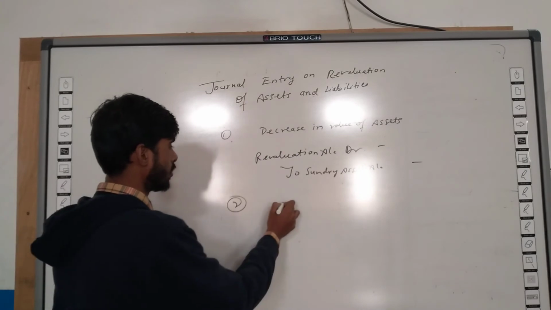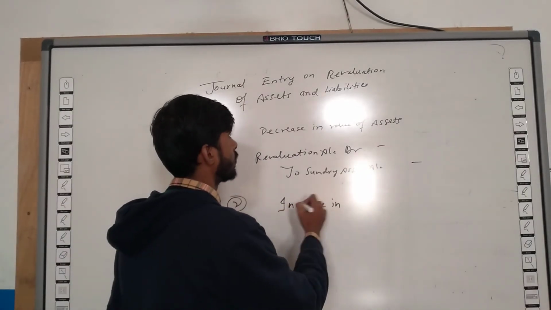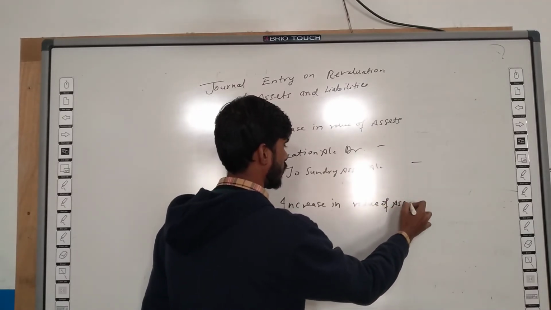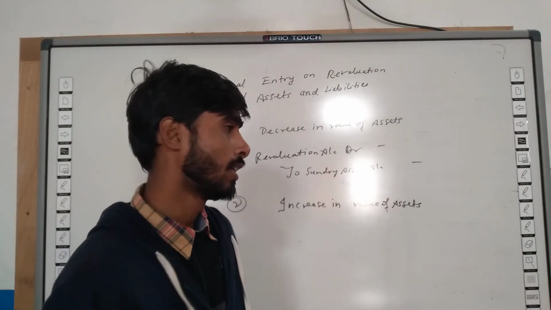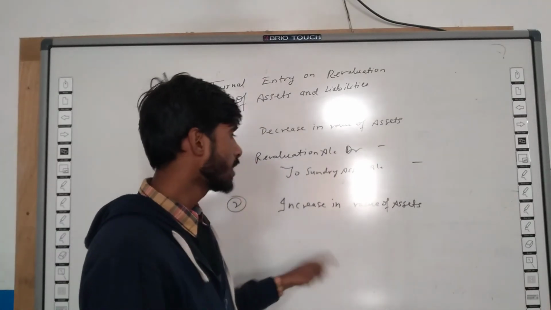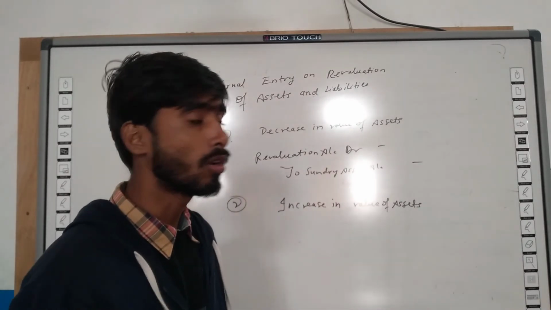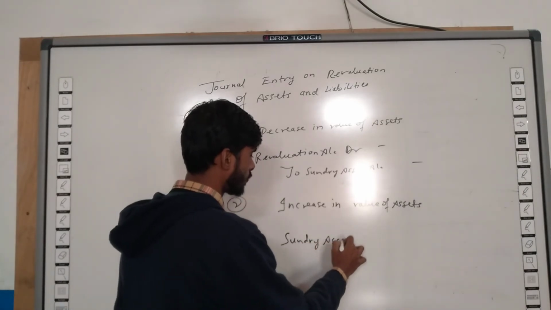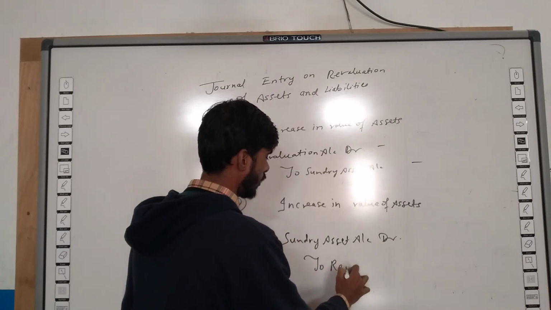Second case, suppose there is increase in value of asset. If the value of asset increases, firm incurs profit, and we know that all profit and incomes are credited. So profit will be credited. In case of profit, I have told you that revaluation account will be opened. So here revaluation account will be credited. So entry will be sundry asset account debit to revaluation account.